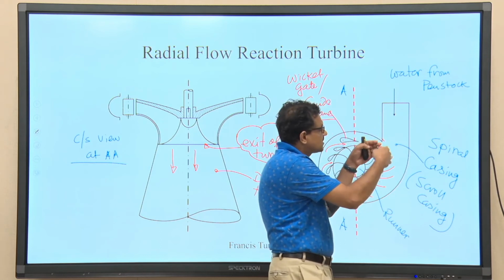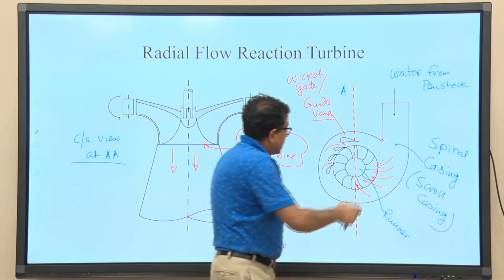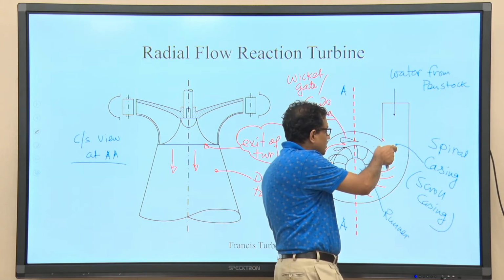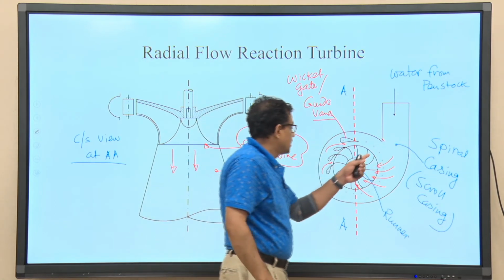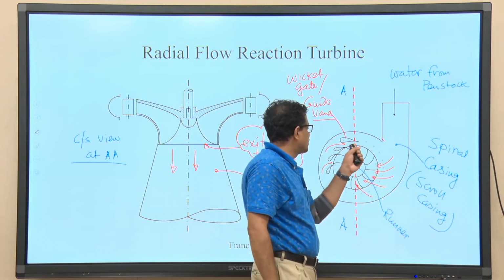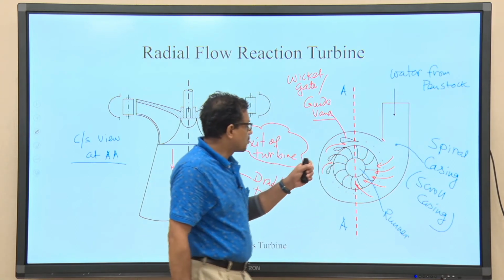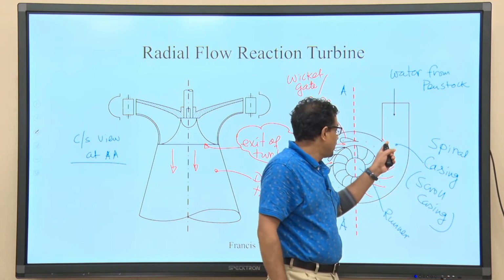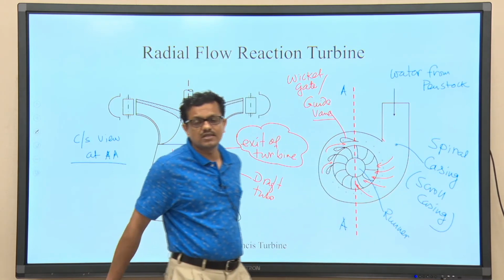Now, the speciality of the spiral shape or scroll casing is that its cross sectional area will be designed in such a way that the velocity will remain uniform as the fluid passes through the casing and goes into the runner. Try to understand, again I am telling: the scroll casing or spiral casing will be designed so that when fluid is passing through it, its velocity remains more or less uniform.